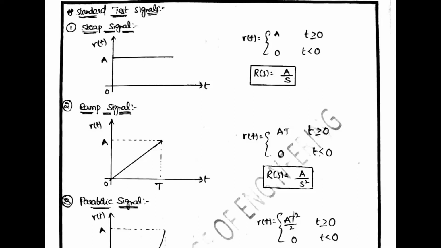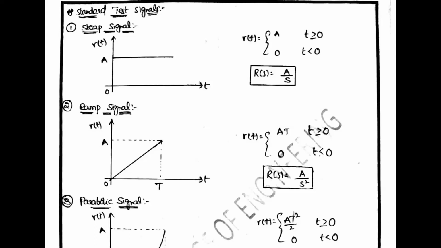Standard test signals. There are five standard test signals: step signal, ramp signal, parabolic signal, impulse signal, and the sinusoidal signal. What is meant by step signal?